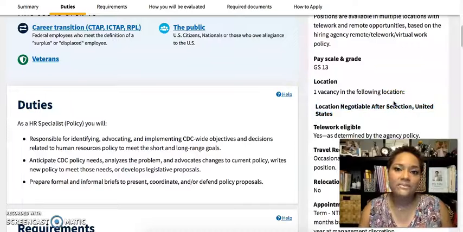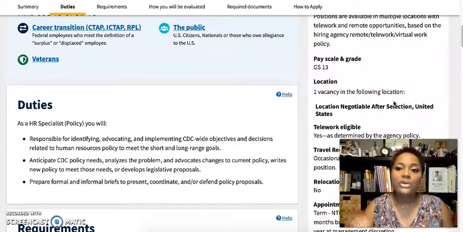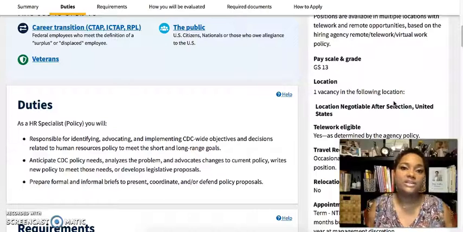So what does that mean? That was a question I received as well. When a location is negotiable, basically, it means that when you apply to the position, you have room to talk about where you're located and if that's where you want to stay, or if they're requiring that you go into an office within your area or something like that.